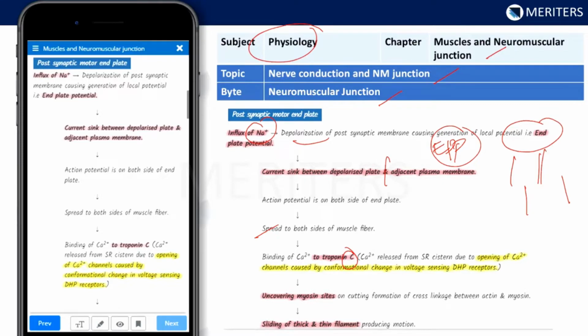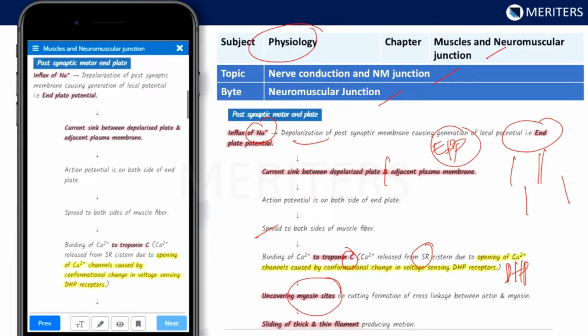Calcium is released from the sarcoplasmic reticulum cisternae due to opening of calcium channels caused by a conformational change in the voltage sensing dihydropyridine receptors. DHP stands for dihydropyridine receptors, which will cause the uncovering of myosin sites, allowing formation of cross-links between actin and myosin.